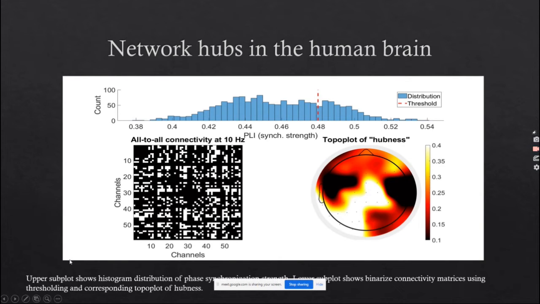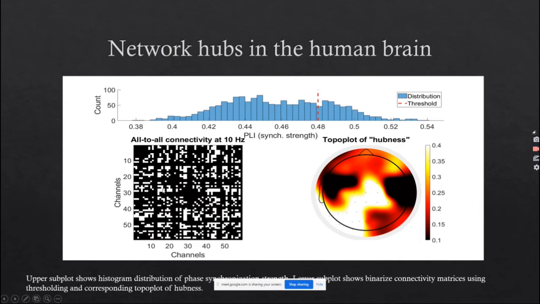This upper subplot shows the histogram distribution of phase synchronization strength. This is the threshold value. Based on this threshold value, we get this binarized matrix, and this is the all-to-all connectivity matrix at 10 Hz. We can see that electrode 31 is a hub because it has the most white part.